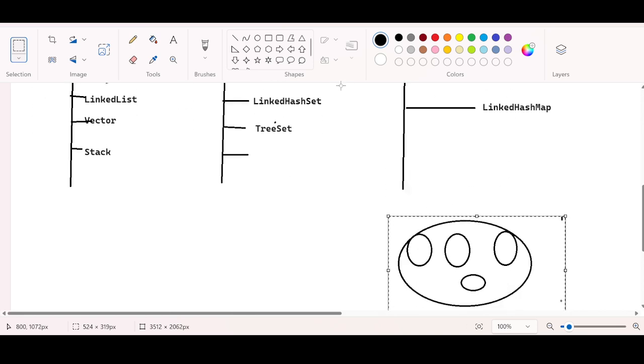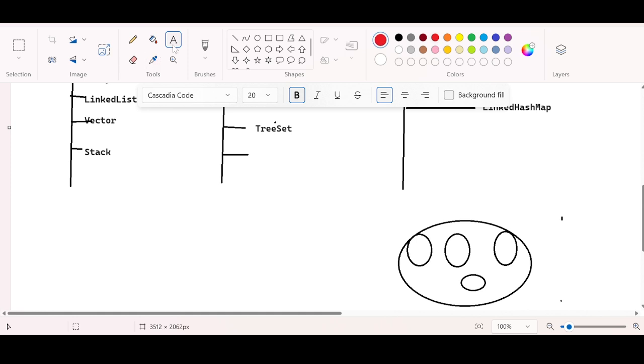So just remember these keywords. List means insertion order, duplicates are allowed. Set means duplicates are not allowed.